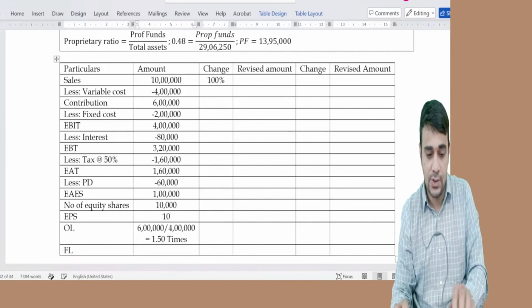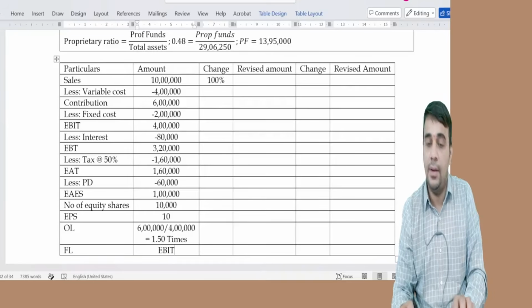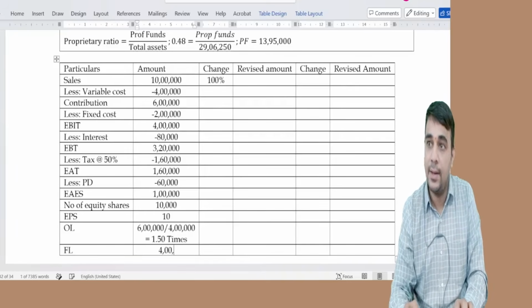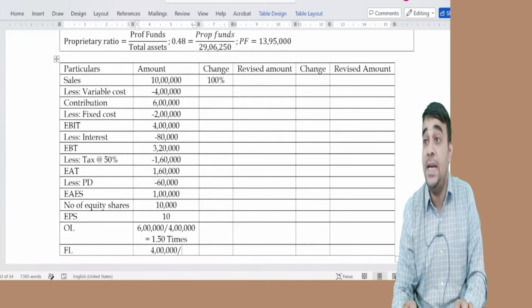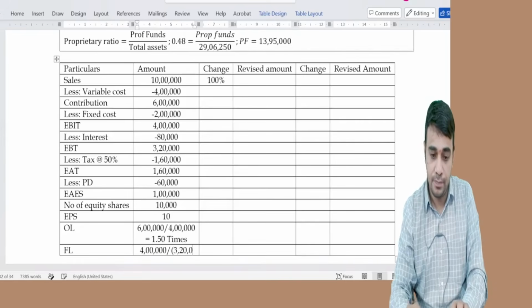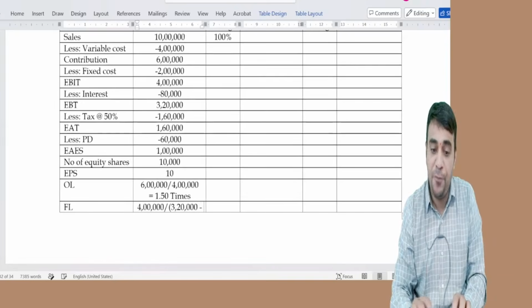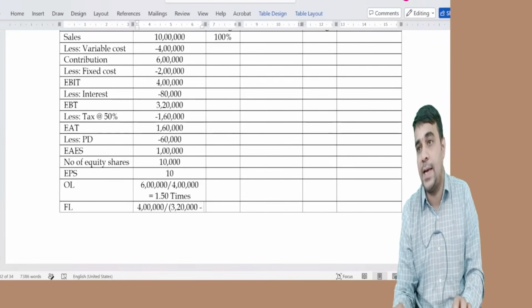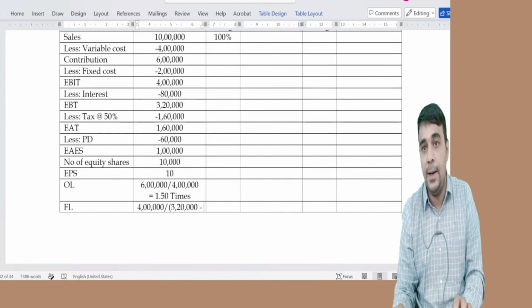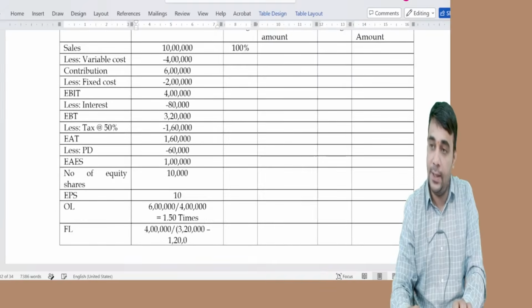Financial leverage is EBIT, which is 4 lakh divided by EBT, which is 3 lakh 20, minus preference dividend divided by 1 minus tax rate, which is 1 lakh 20.